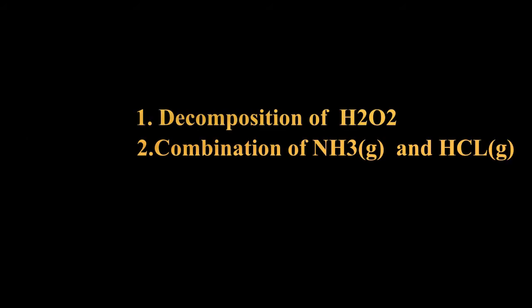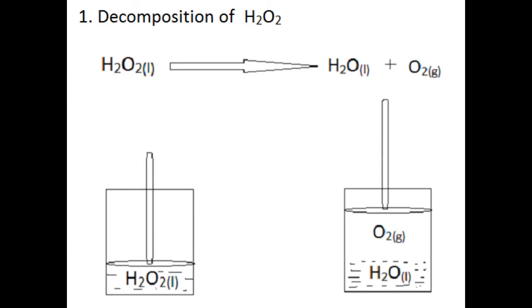Now consider two types of reactions. The first reaction is decomposition of liquid hydrogen peroxide, that is H2O2. During decomposition of H2O2, liquid water and gaseous oxygen are formed. Before the reaction the volume of the reactant is low, but after decomposition the volume increases.